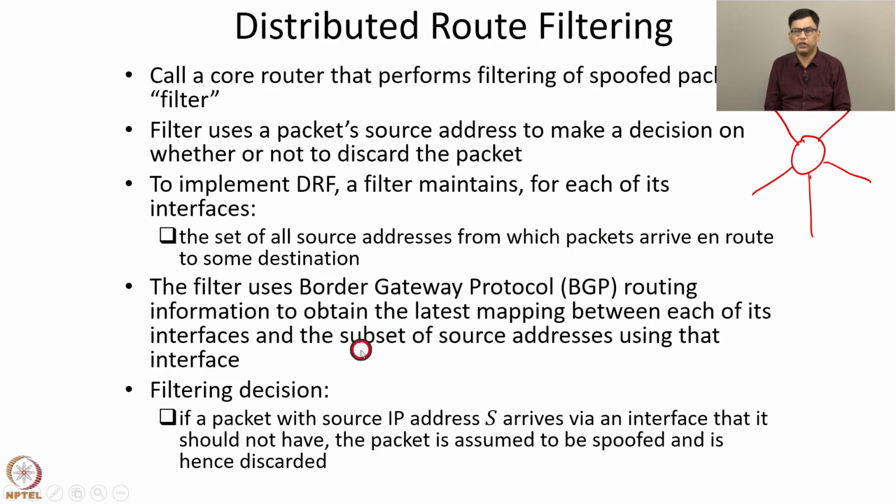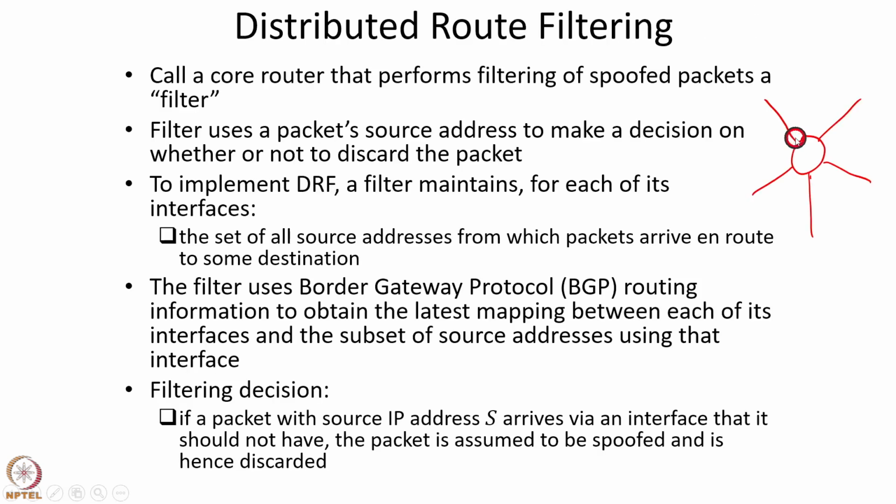So in that case, the packet is assumed to be spoofed and it is discarded. So that's the basis on which filtering is performed in distributed route filtering. So it's a very simple concept. The router just maintains the set of IP addresses which correspond to each interface, and if a packet from outside that set is received along that interface, then the packet is discarded.